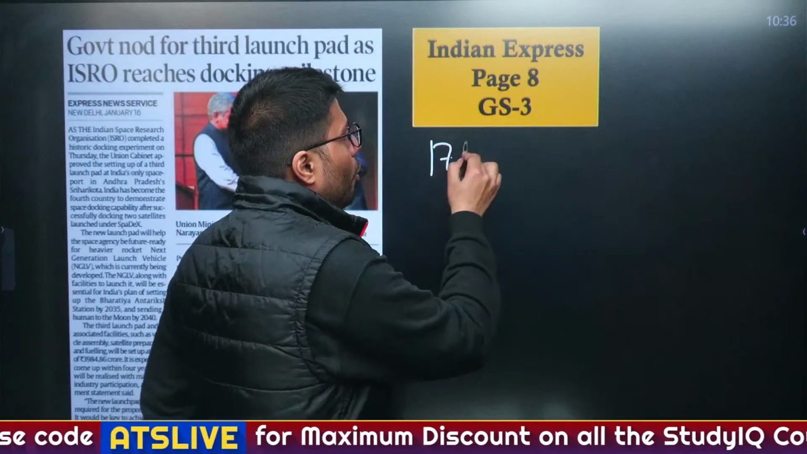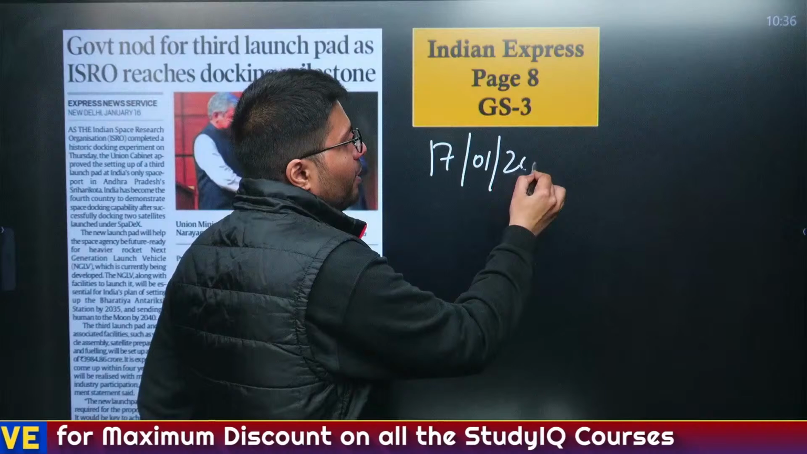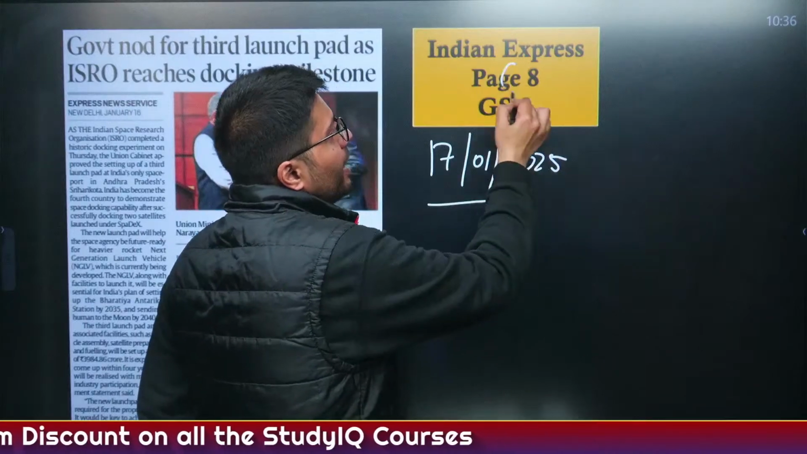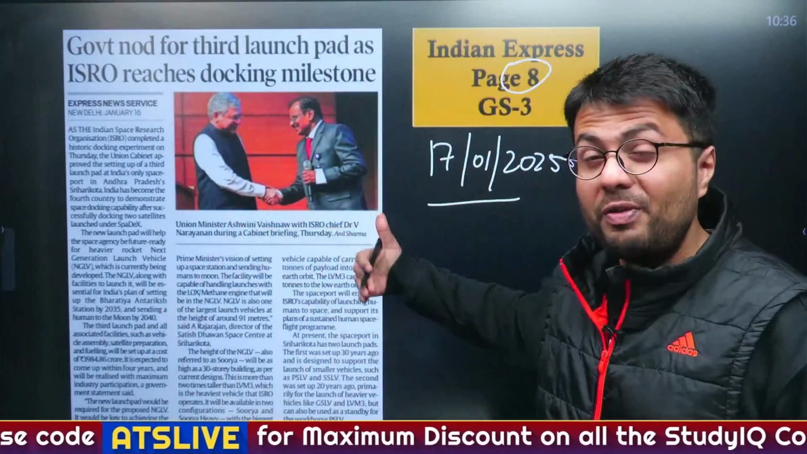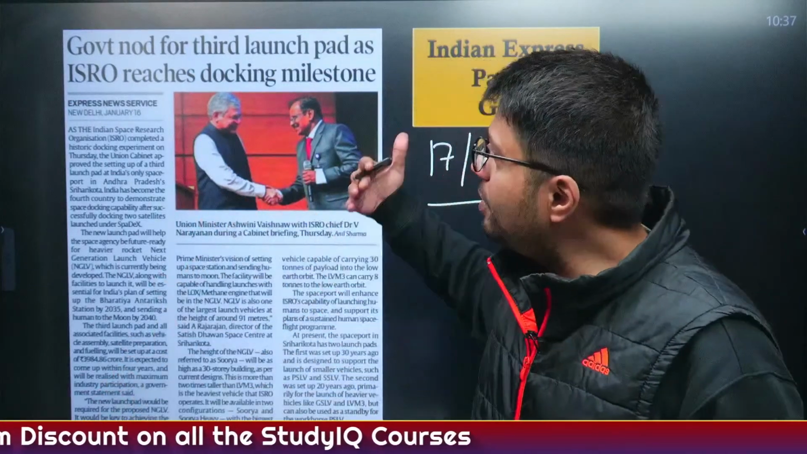Now, moving to another article. This article appeared in yesterday's Indian Express newspaper, that is on 17th of January 2025, and it appeared on page 8 of the newspaper. Now, this news was left out yesterday because there were many other important articles. However, today's newspaper, as it is quite thin content wise, allowed me to discuss this article, which is very important as far as India's science and technology is concerned. So, let us try to understand this.